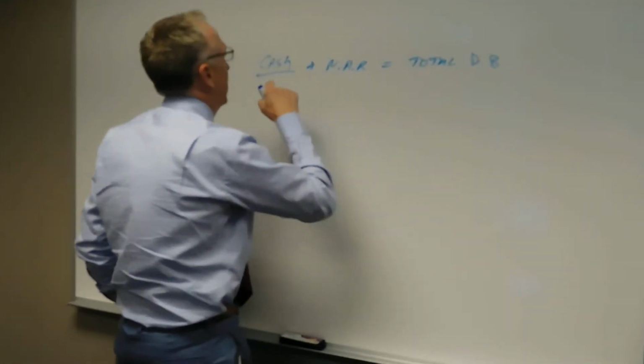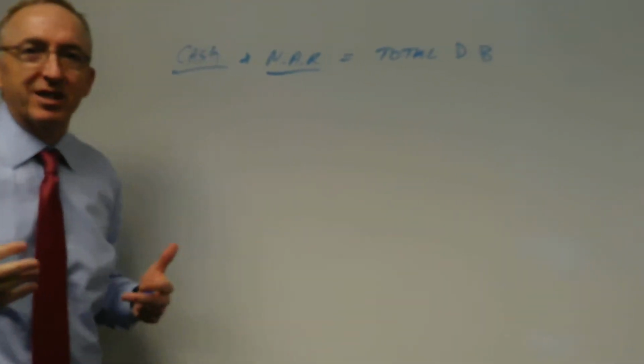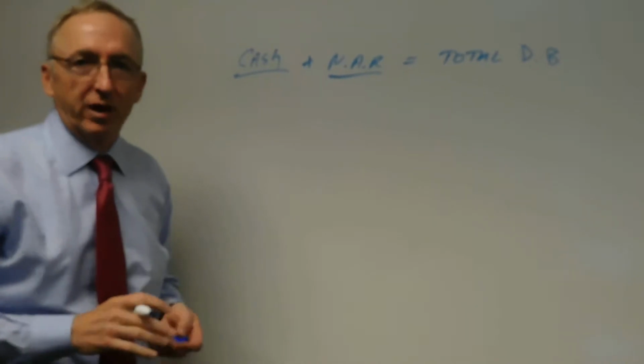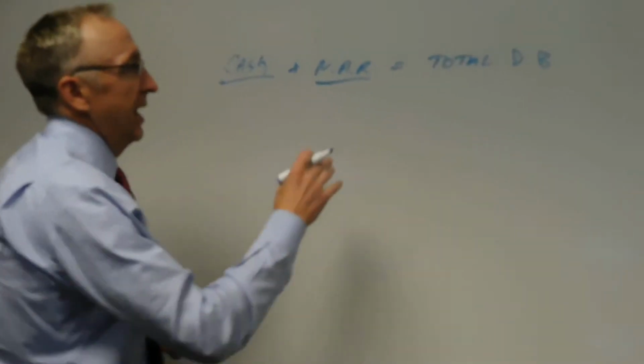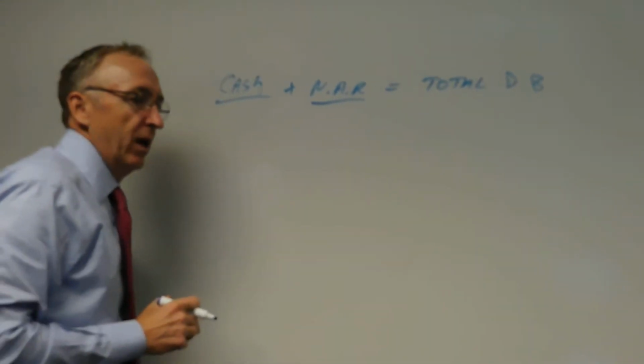So you've got your cash plus a terminology. We use this terminology called net amount of risk. It's how much the insurance company is on the hook for that they have to pay the client. That equals your total death benefit. If you buy an increasing death benefit policy, this is very easy.